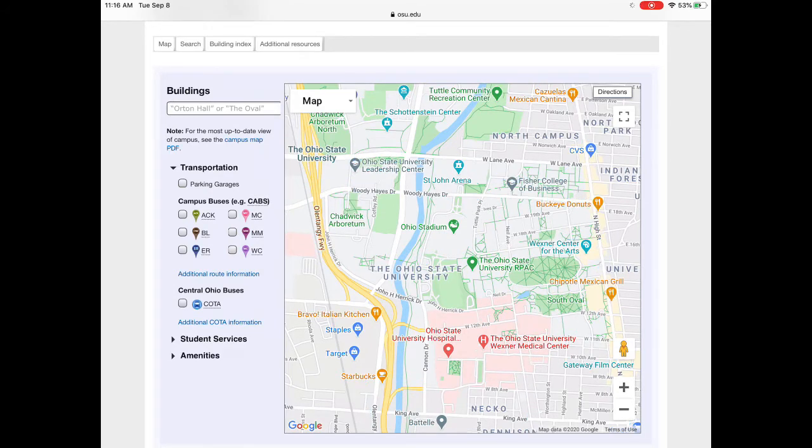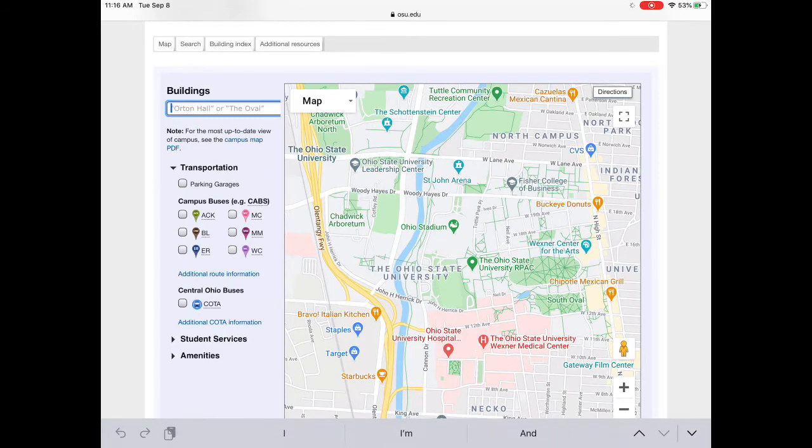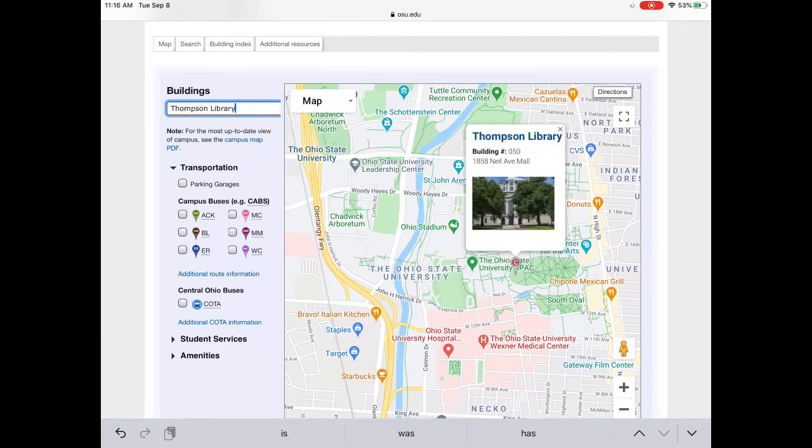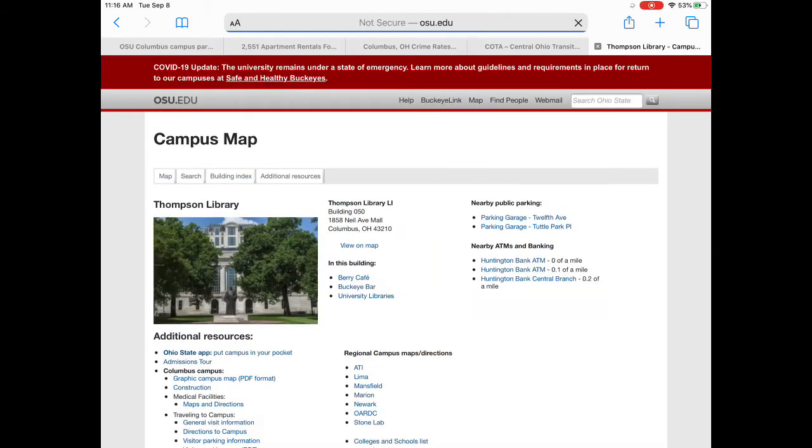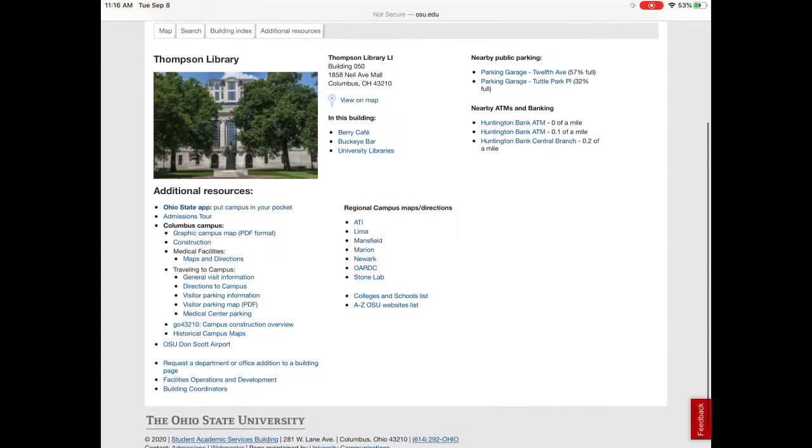If you are looking for a specific building, let's talk about the library. Here's the main library. If you then turn around and click the Thompson Library, you will get all kinds of additional resources that are available and how far away they are. So you can see where parking garages are, ATMs, other things that are within that building.